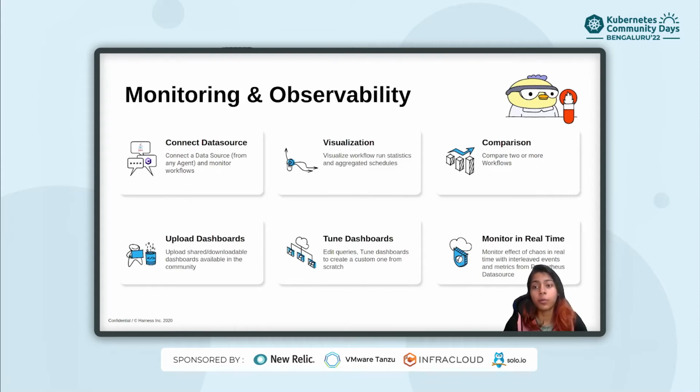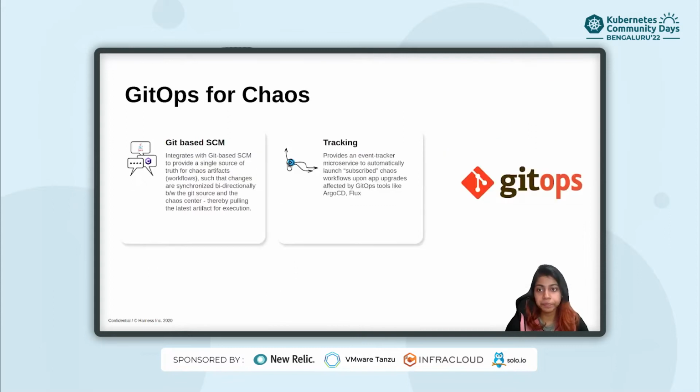It also supports monitoring and observability, where users can connect their own data source, visualize the workflow runs and the schedules, their statistics, and users can also compare two or more workflows, and upload and fine tune their own dashboards. And lastly, they can also monitor the chaos in real time.